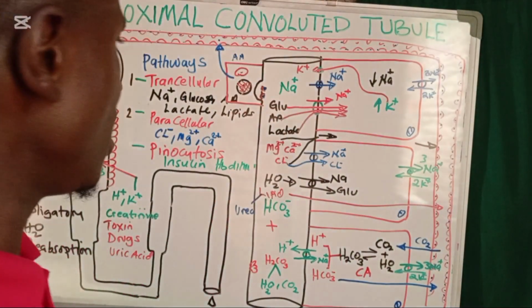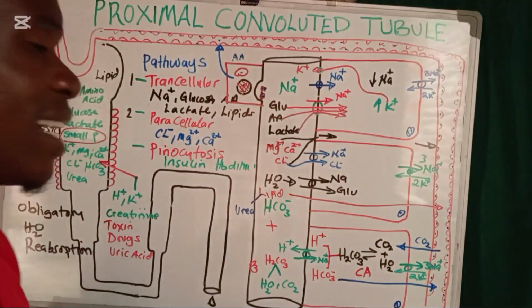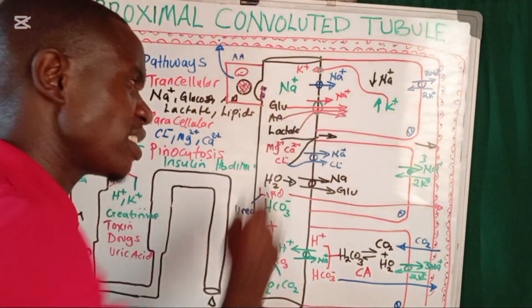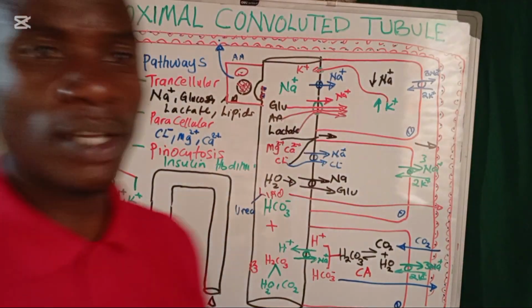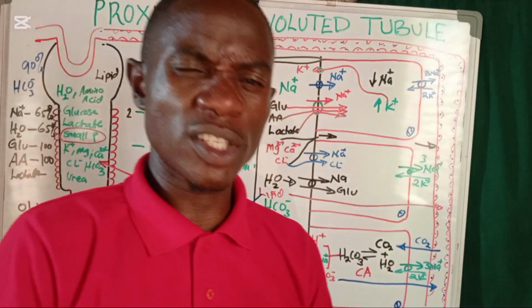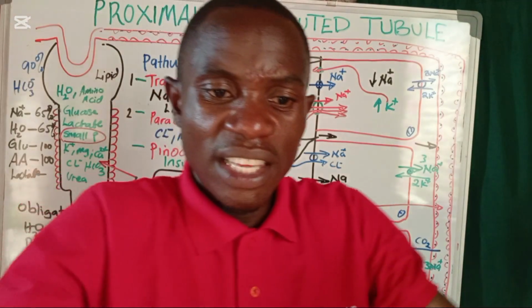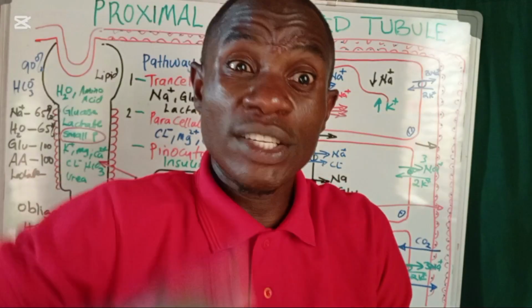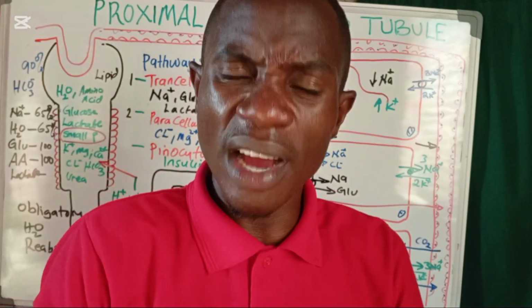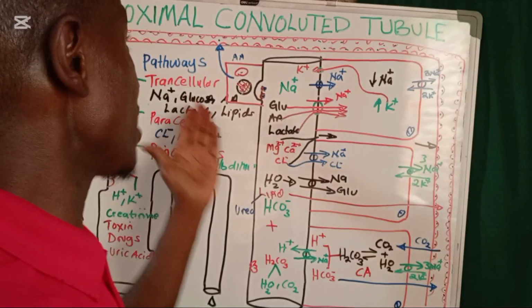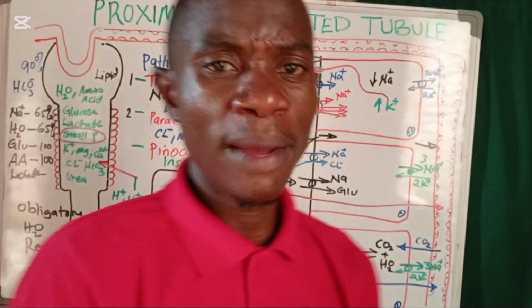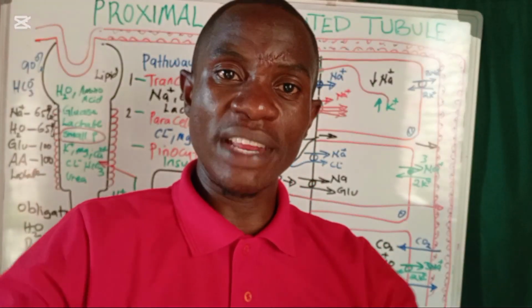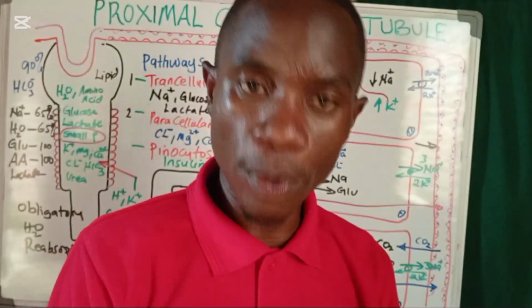And then finally, there are some substances that bind to specific receptors on the luminal side of these cells lining the proximal convoluted tubule, and they get invaginated in, forming a vesicle that gets broken down by the lysosomal enzymes into individual amino acids, and of course the amino acids move out into the nearby peritubular capillaries. That kind of reabsorption is what we call pinocytosis.